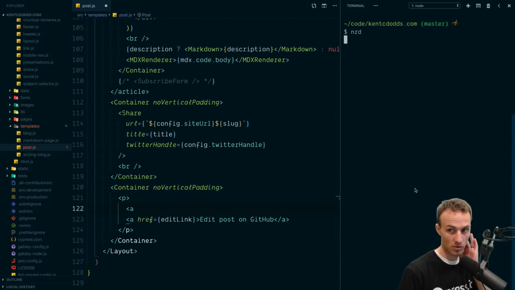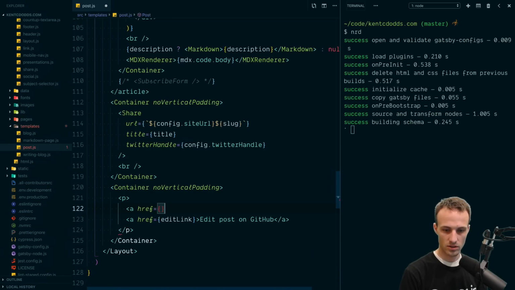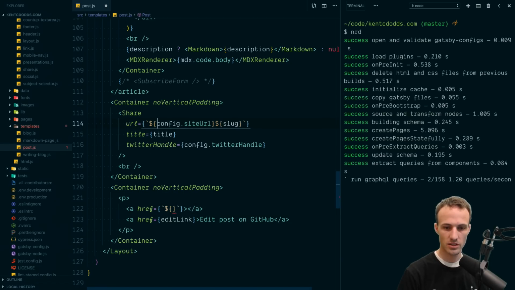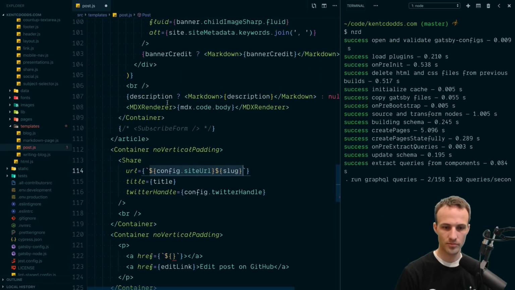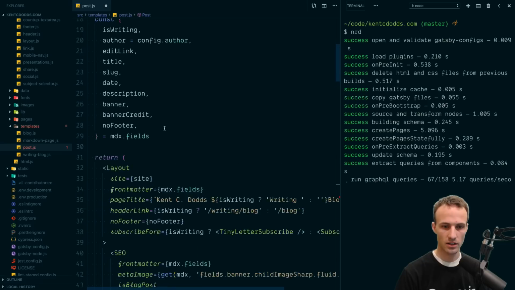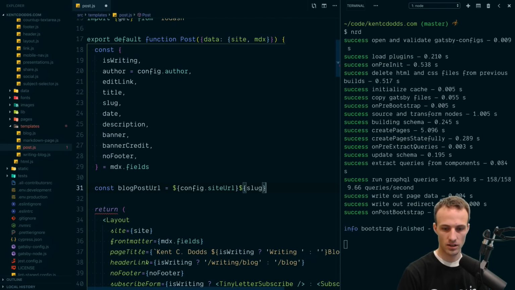I'm going to npm run dev. That's what that's aliased to. This will href to something, and it's basically going to be this same thing as what the URL for this blog post is. So I'm going to calculate that up here. Const blog post URL is that template literal.